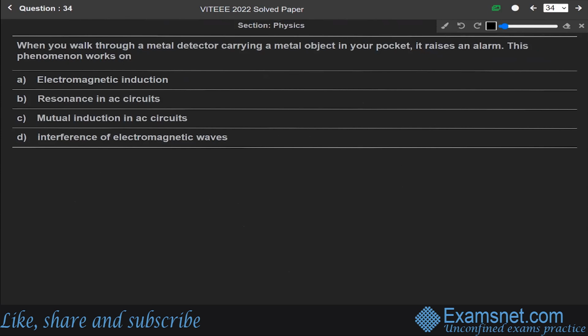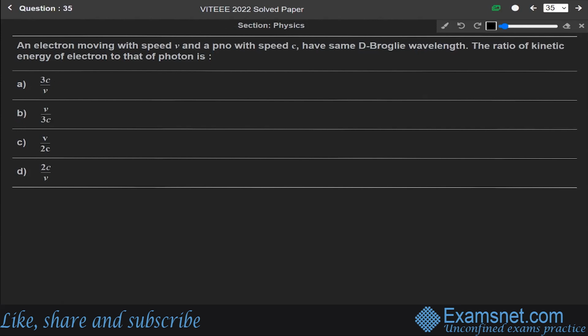When you walk through a metal detector carrying a metal object in your pocket, it raises an alarm. This phenomenon works on, okay, the principle of transmitting an electromagnetic signal and analysing the returned signal from the target. So it works on the principle of resonance in AC circuit. So the correct answer is option B, that is resonance in AC circuit. Now, next question, 35.